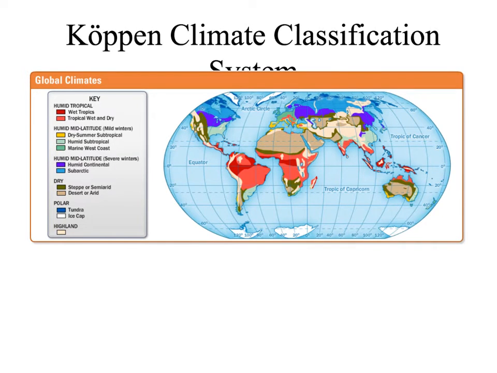So our Köppen climate classification system kind of breaks it down by humid and dry type conditions. For the humid, we have tropical and mid-latitude. We're also going to have the mid-latitude broken down into mild winters, and then we'll have severe winters. We'll also have a dry kind of climate system, polar, and then we'll also have some highlands as well.